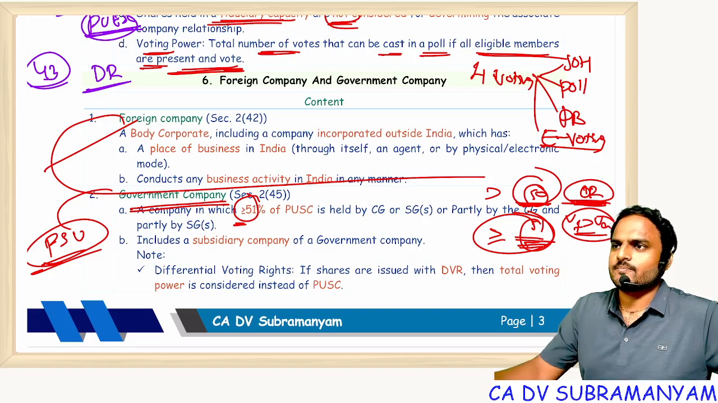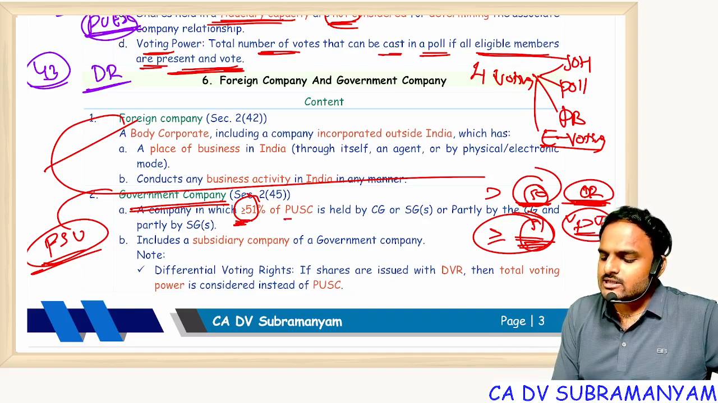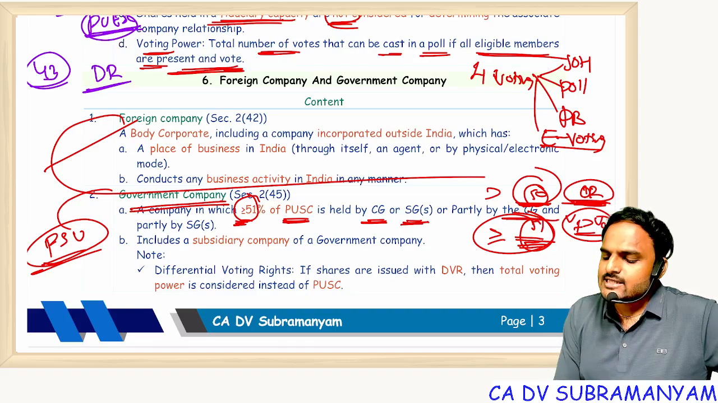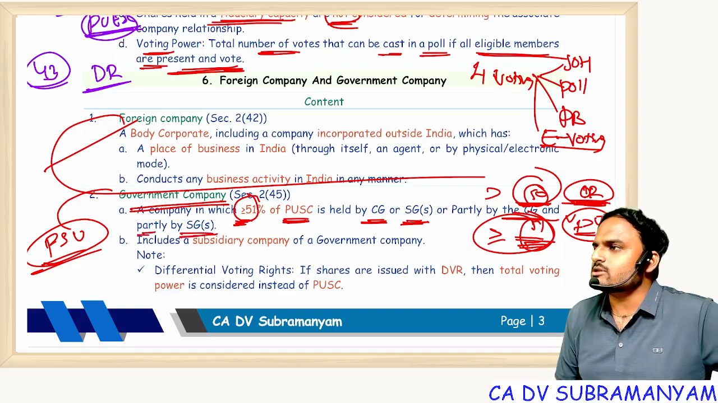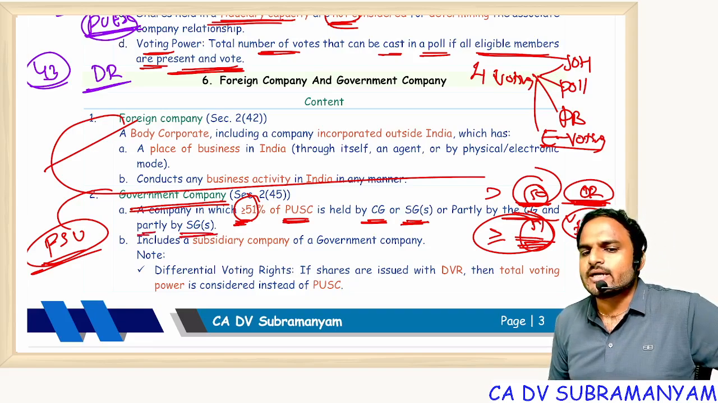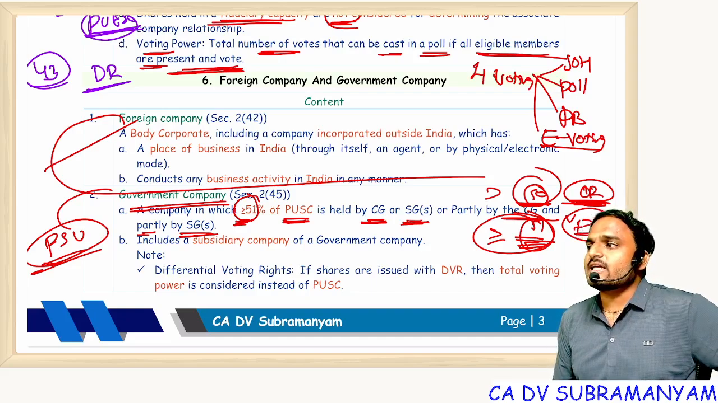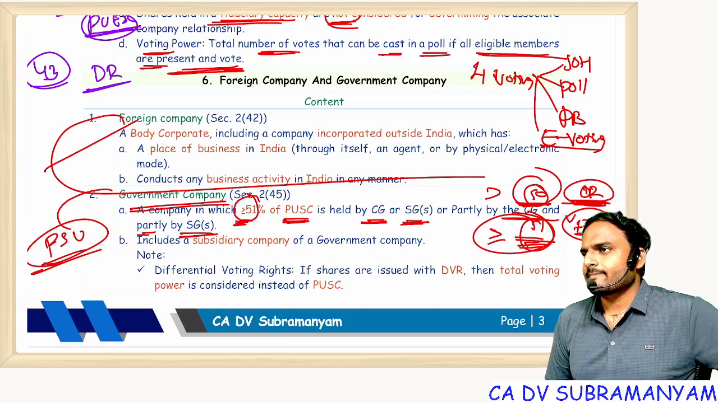No logic at all. Now, at least 51% of paid up share capital is held by either the central government, or one or more state governments, or partly by the central government and partly by one or more state governments, then it becomes a government company. Now my question: why does the government invest money in companies? Why will the government do business operations?